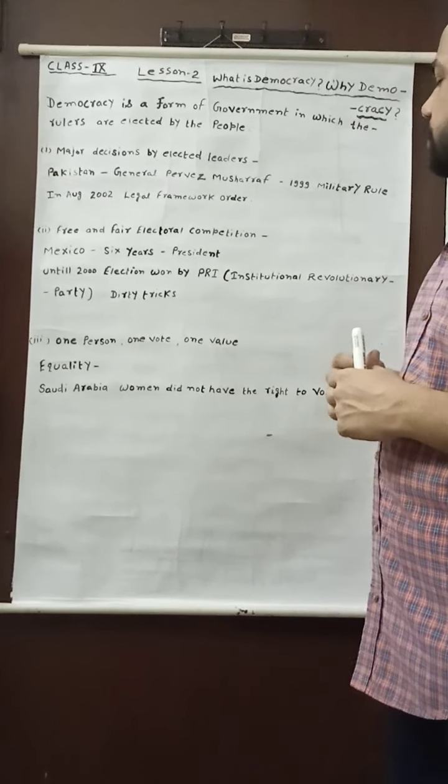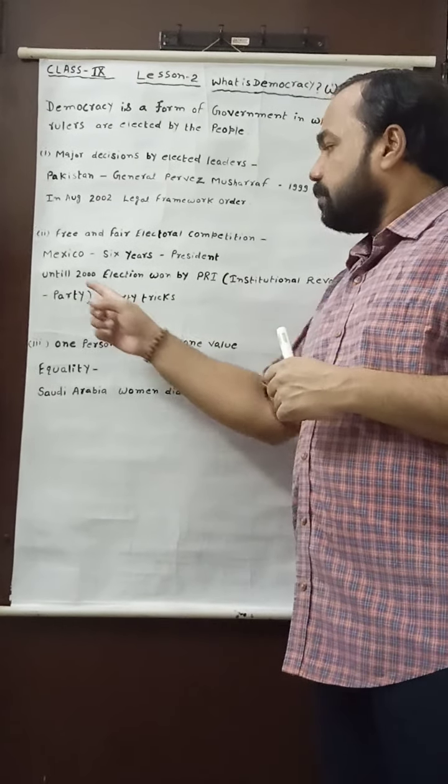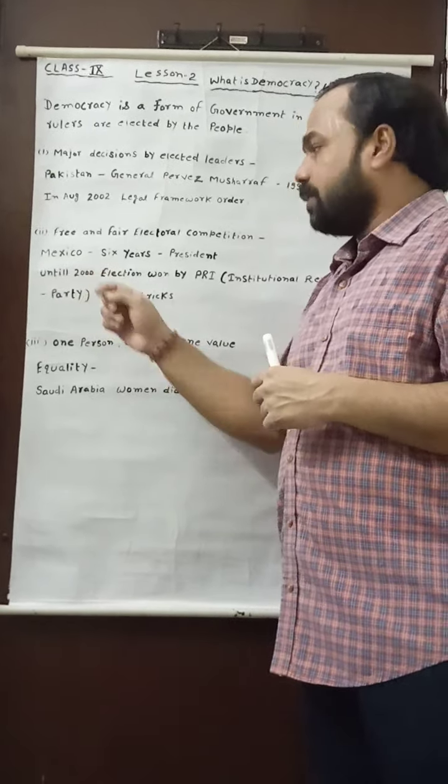But my dear student, until 2000, every election was won by only one political party, and the political party name is PRI, the full form of which is Institutional Revolutionary Party.